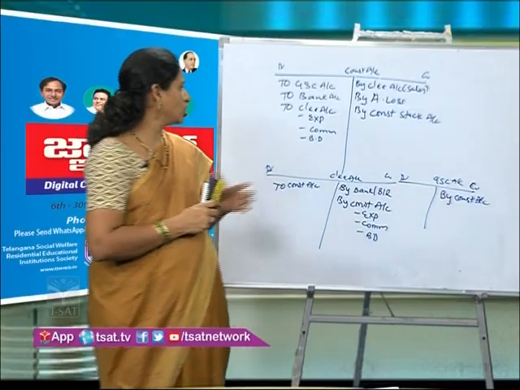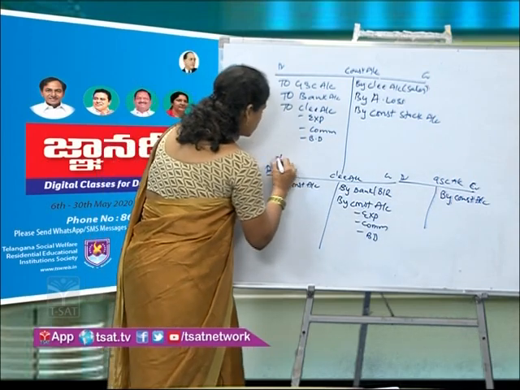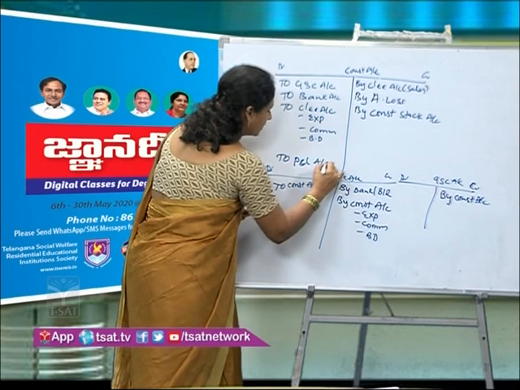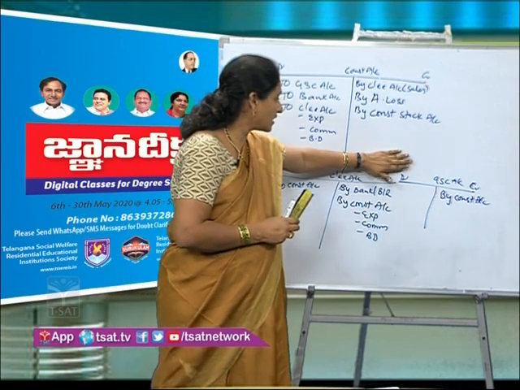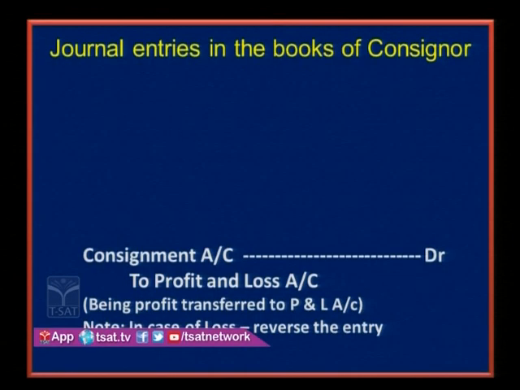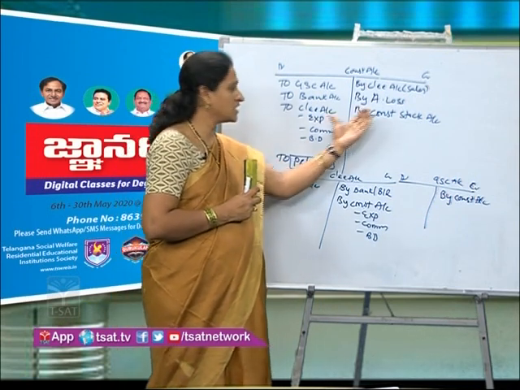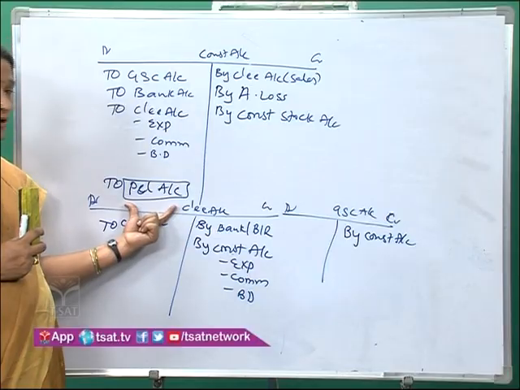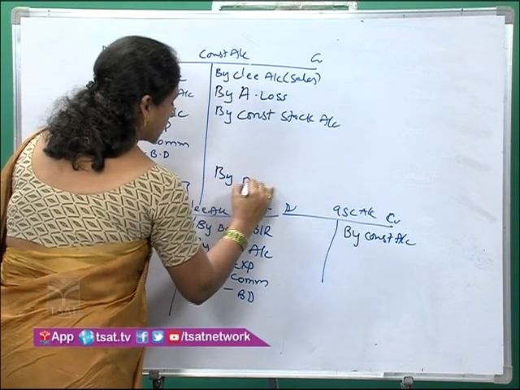After all, why are we doing all these things? Only for the sake of profit. So, the profit on consignment will be shown on this side. So, consignment, the profit is transferred. When do we call it as profit? Whenever my credit side, that is whenever my income side is more, I will show it as profit. Whenever my expenditure side is more, it will be loss. So, if my incomes are more and expenses are less, I will earn profit. If my expenses are more and incomes are less, I will write profit and loss account this side.